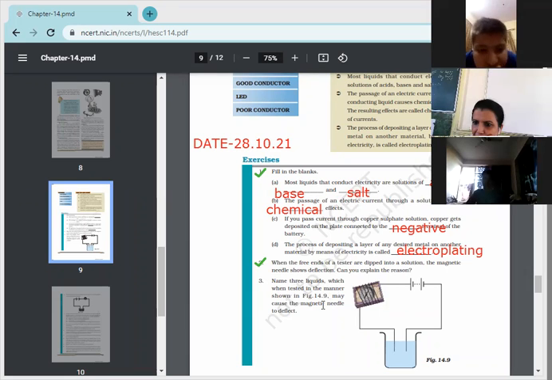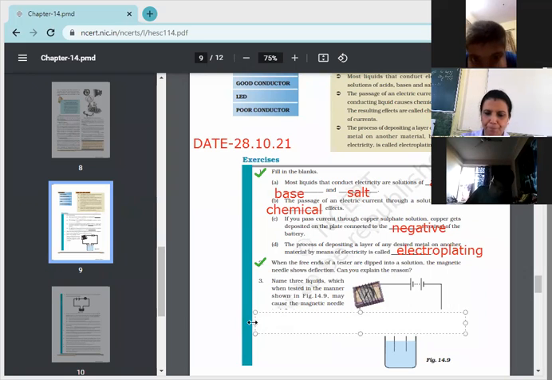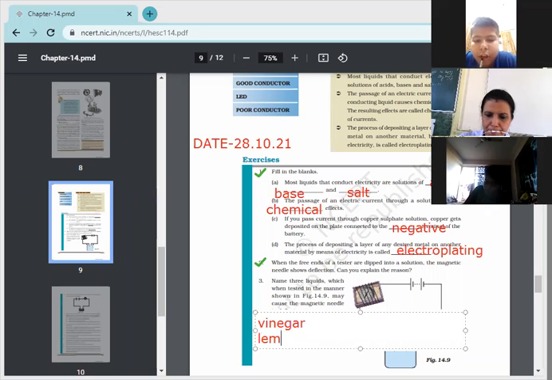Number 3, name 3 liquids which when tested in the manner shown in 14.9 may cause the magnetic needle to deflect. Yes, Harshit Tyagi? Ma'am, liquids like lemon juice, salt water, and mercury allow electricity to pass through them.